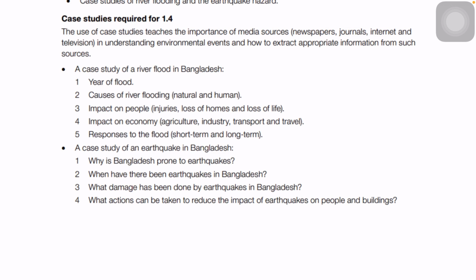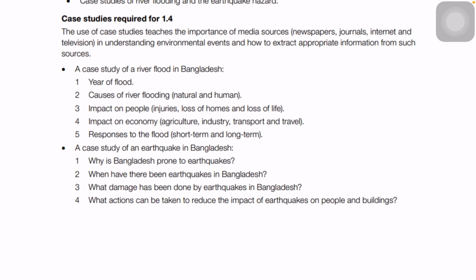Then the question can be, what can the government do to minimize the problems caused by the flood. So what can the government do in the future so that they can take precautions beforehand, so that they can save themselves from the flood. So this kind of question might be asked.